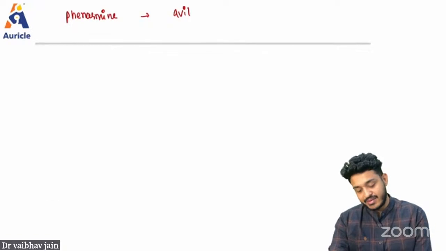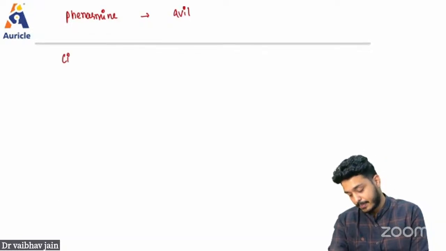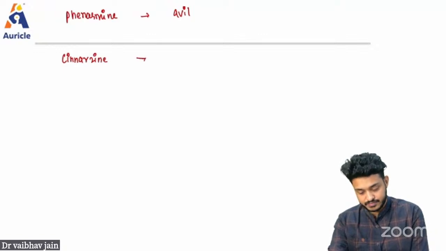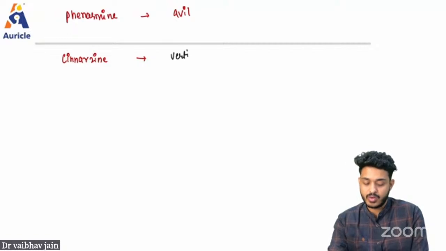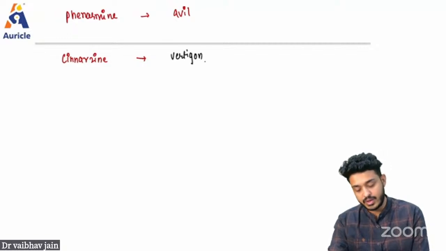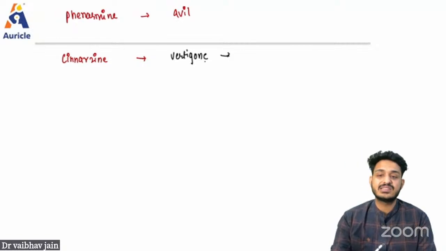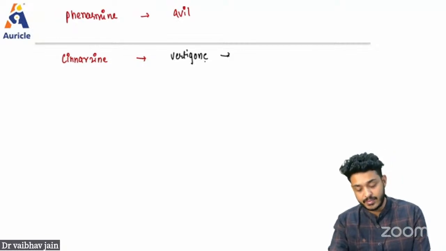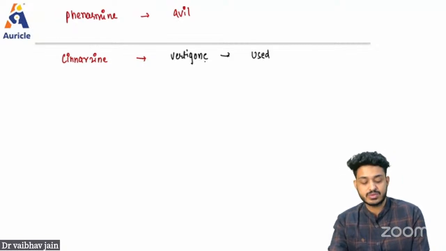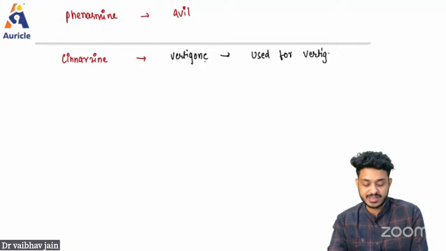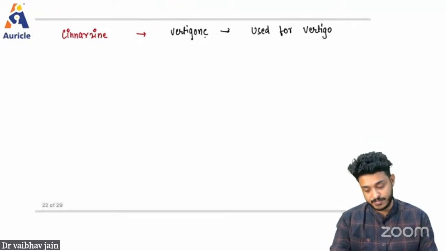We have other drugs like Cinnarizine. Remember, this Cinnarizine we are using for cases of vertigo. If the patient is having vertigo, we can use Cinnarizine.